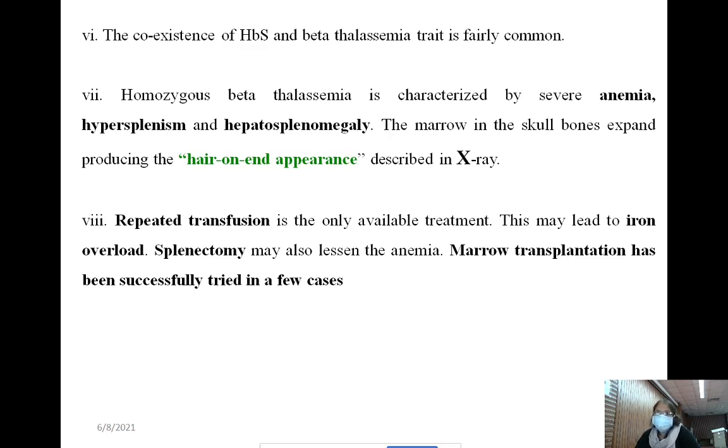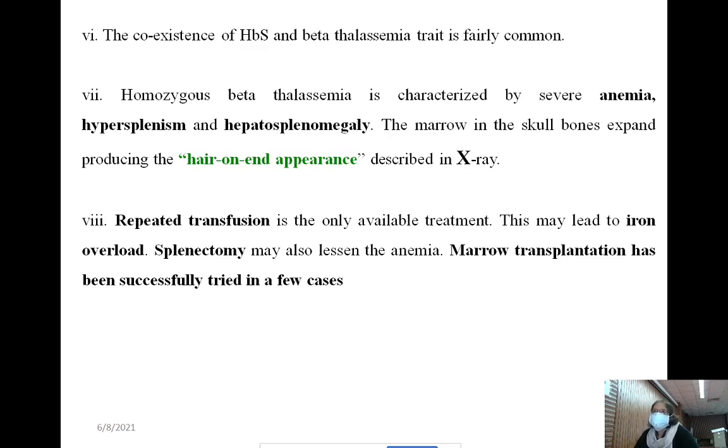Overall, coexistence of hemoglobin S and beta thalassemia is common, but here I find coexistence of the thalassemia trait along with hemoglobin E trait.